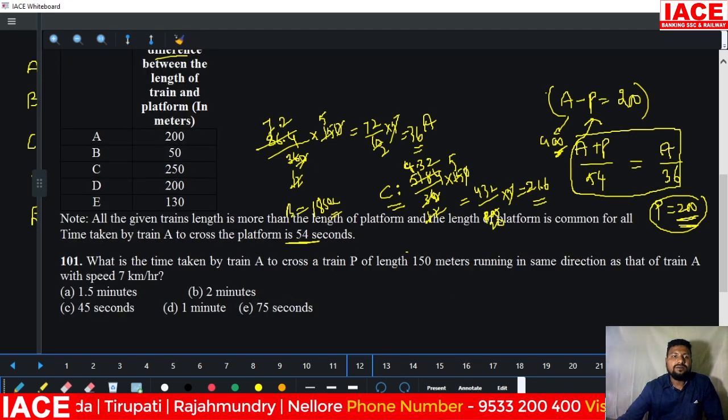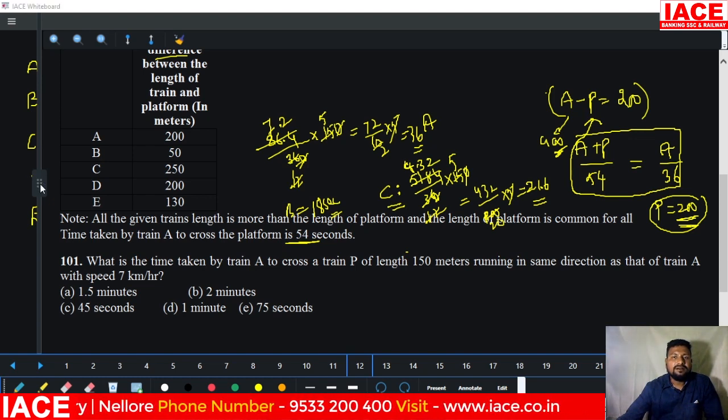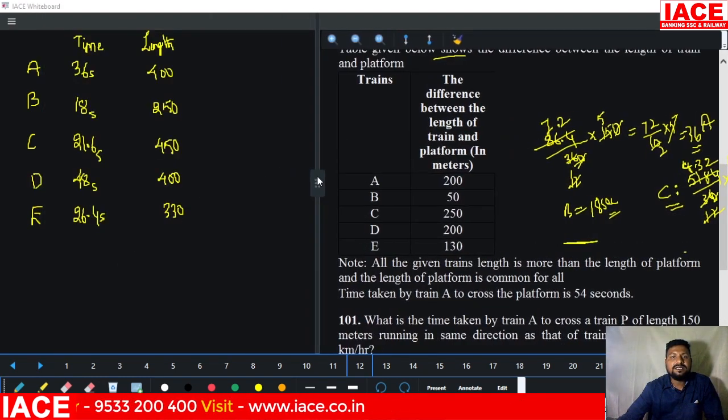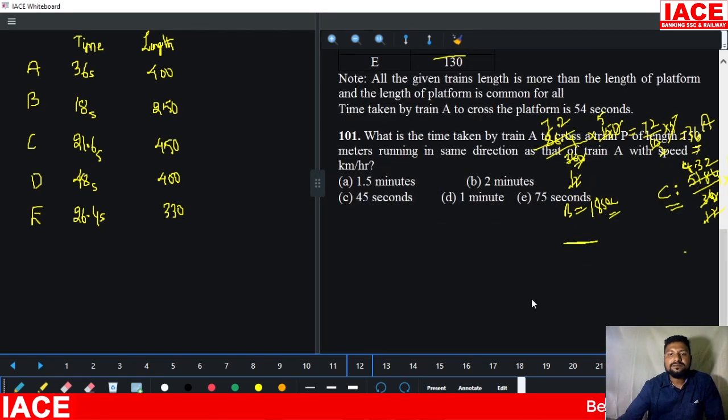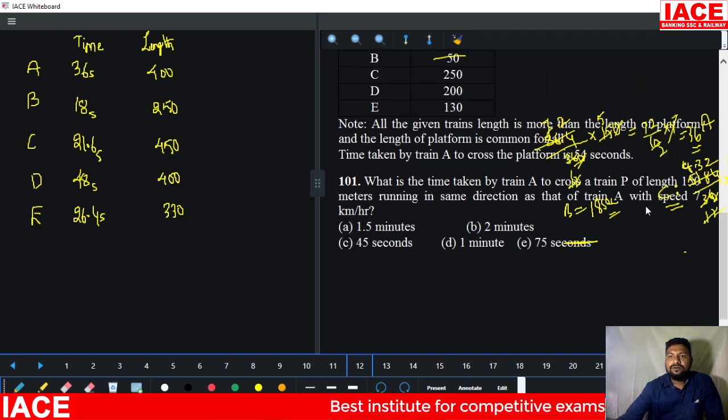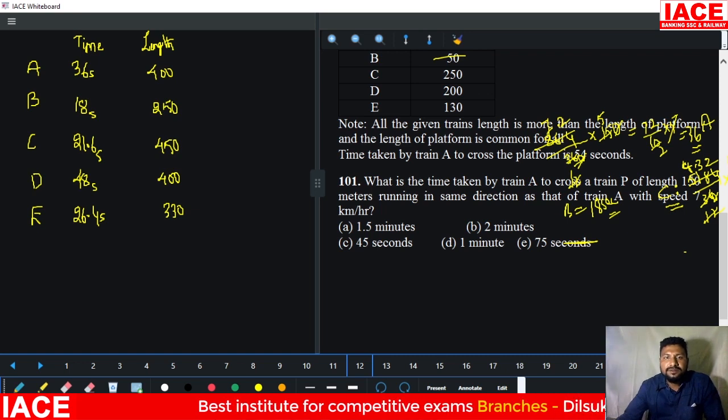So now we have to go for the questions. First of all, compulsorily you have to make a table. Based on the table you have to go for the answers. Okay, look at the questions. I hope you understand this, simplification not required. Okay, so go for the question now. Here the question is what?